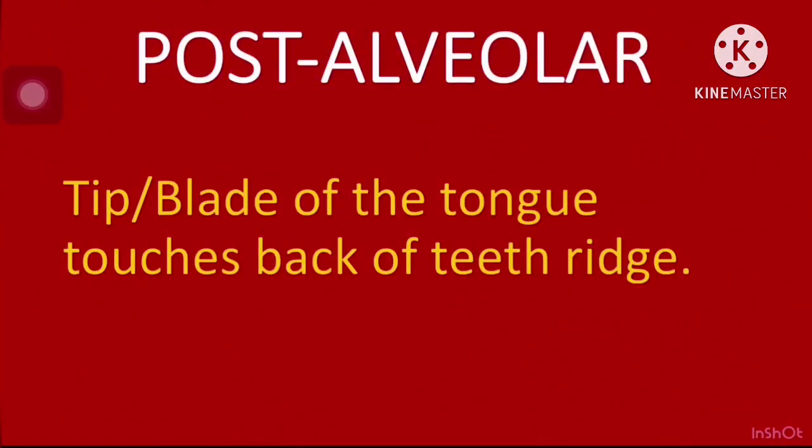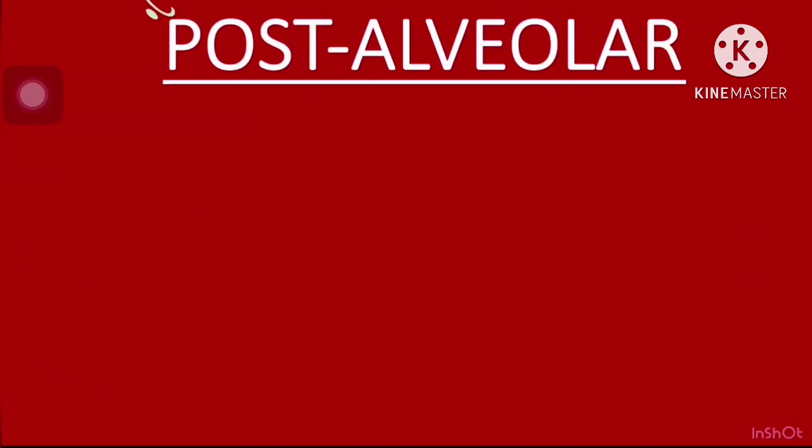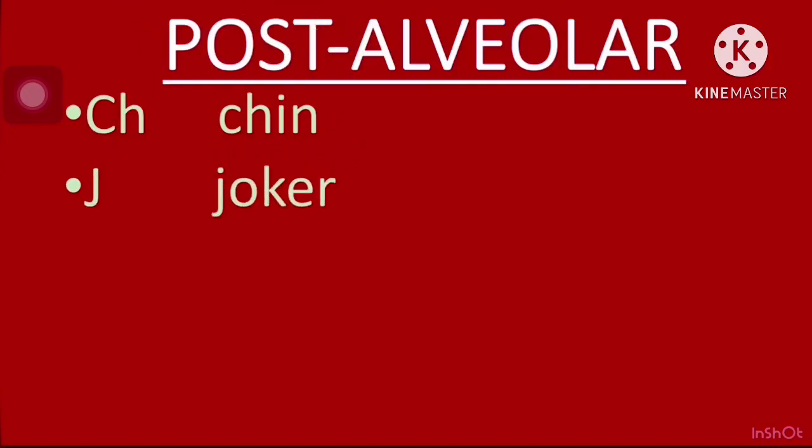Now post-alveolar. The tip or blade of the tongue touches the back of the teeth ridge. Just the back of the teeth ridge is used here. So for the ch sound: chin. Then joker. Then sh: sheep.